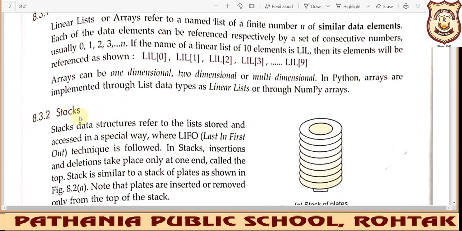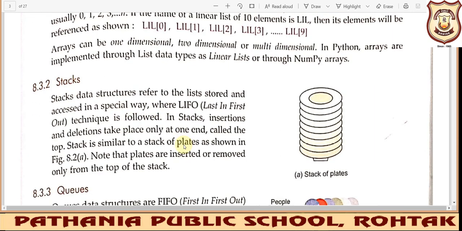And stacks are based on the principle of last in first out, LIFO. Like in a bag we are putting something, so whatever we have put first will be at the bottom of the bag, and whatever we have put at the last will be at the top of that particular bag. So whatever element has entered last will be the first to come out. So this is the principle of stack, last in first out.